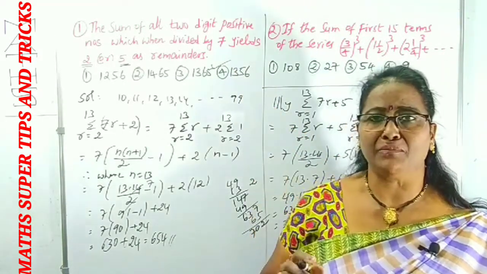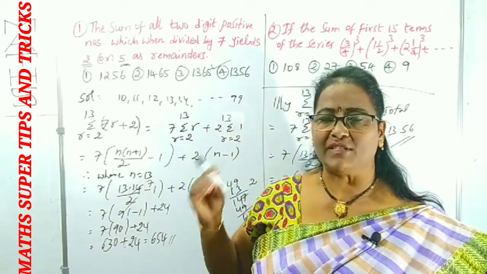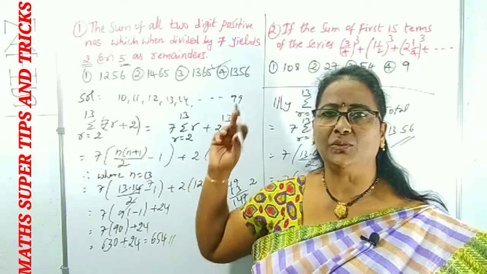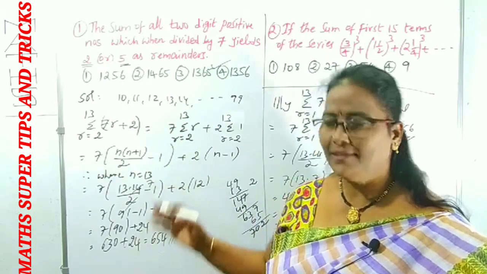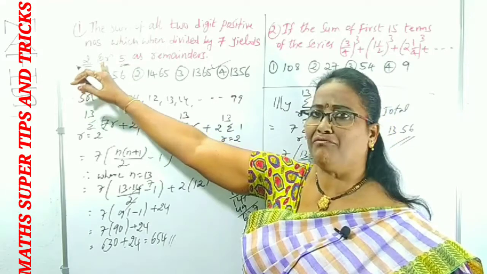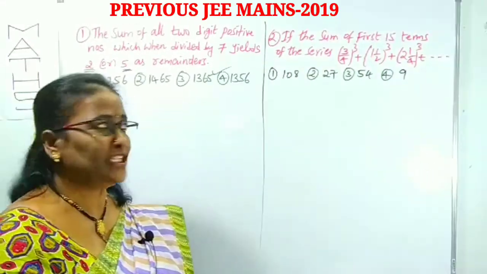Such types of questions are important. It's easy. You have to concentrate on what the divisibility is, what the remainder is, and which type of digit numbers he is asking. Here he is asking 2-digit numbers. He may ask any digit number. Is it clear? Here divisible by 7, remainder is 2 or 5, both are given. That's why you have to take both of them. Is it clear?